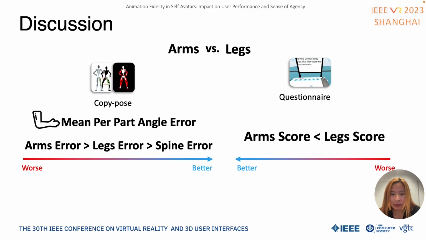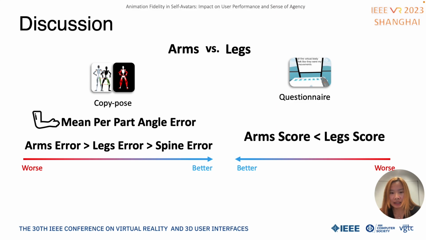We also looked into different body parts. We found more errors occur on arms than other body parts, and the users rated arms worse in questionnaires. There are two possible explanations here. One, the arms have a larger range of movement than legs, thus it's harder to reconstruct arm movement.